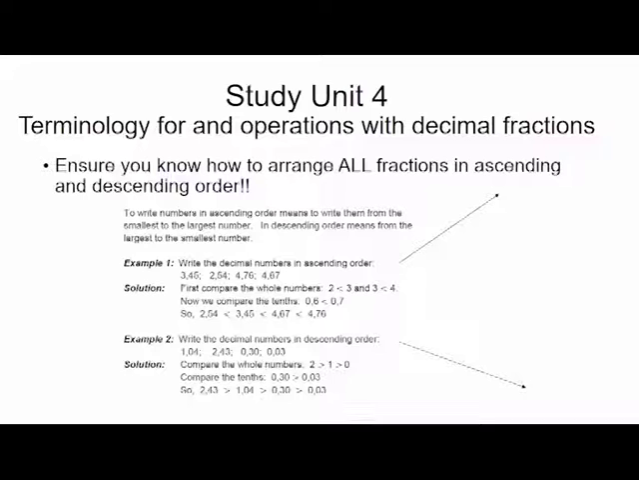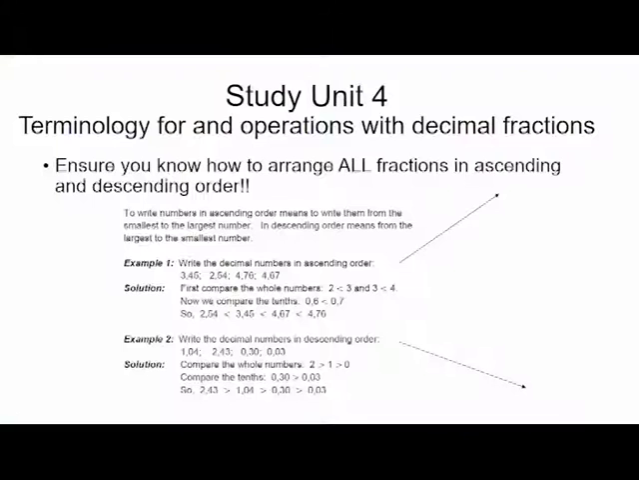Example number 1: write the decimal numbers in ascending order: 3,45, 2,54, 4,76, and so on. Then you compare the whole numbers. You'll see that you have a 2, a 3, a 4, and a 4. Now you know that the 2 is the smallest, so that's why it's 2,54. Then you have a look at 3,45. Then you have two 4s, 4,67 and 4,76. Which one is bigger? 4,76. That's why it's last. So it's from the smallest up, ascending, to the highest.